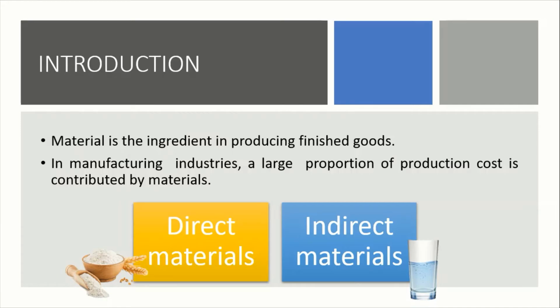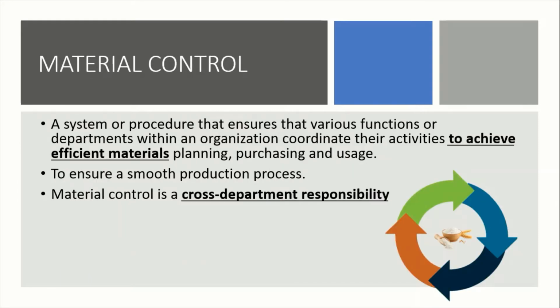Okay, for example, let's use bread as the finished product. For direct materials, while looking at the bread, you can see that flour is among the materials that you can directly detect when you see a bread. But for indirect materials, you can see from the bread there's water in it. Okay, so that's the difference. Things that you can detect directly are direct materials, while things that you can't directly detect in the finished product are indirect materials. Okay, so next slide is material control.